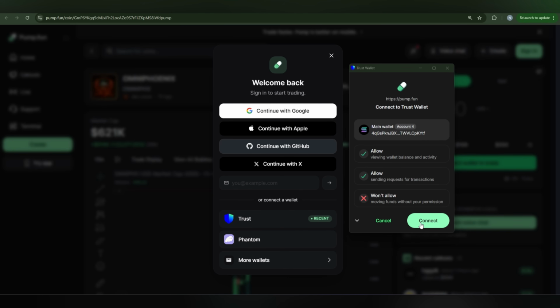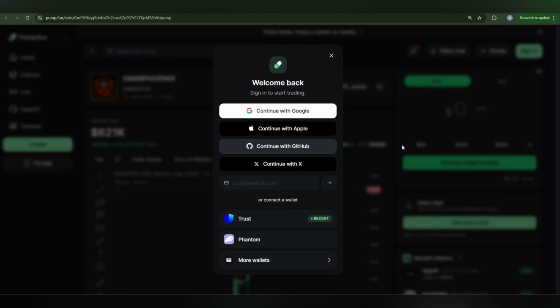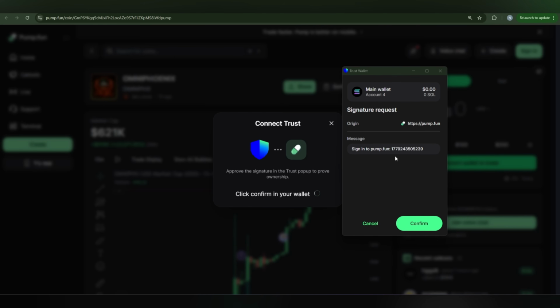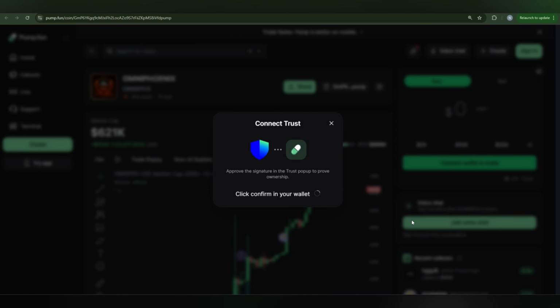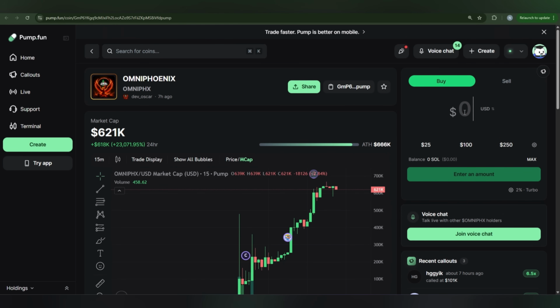The wallet is also going to connect with the Solana wallet, and the Solana chain will also be connected to Pump.fun. And here you can click confirm in your wallet if you want to connect your Trust Wallet to Pump.fun. This is the third step that we have to complete, and after the confirmation, it will be successfully connected. You can also make your account like this.